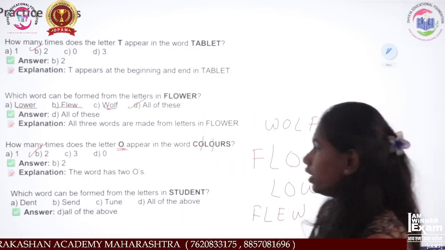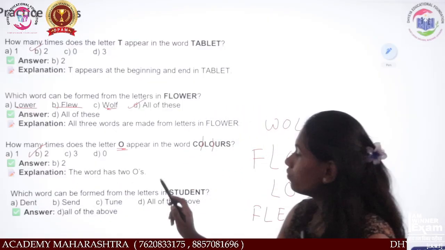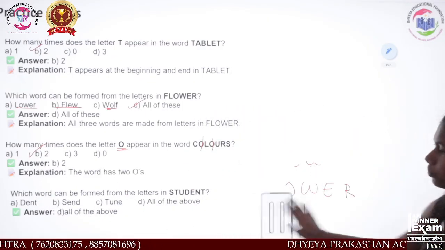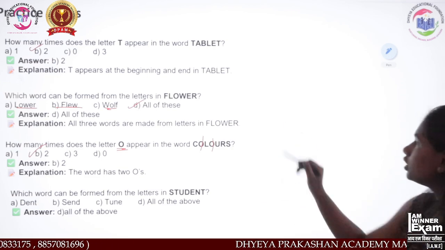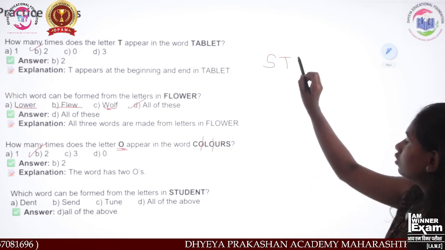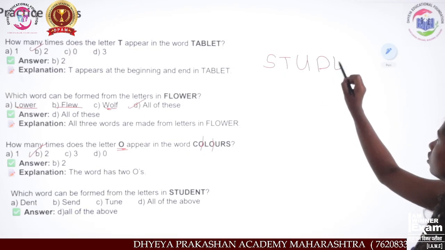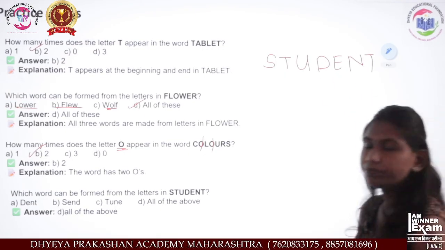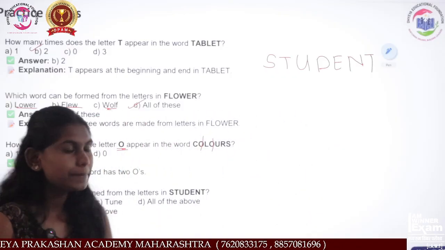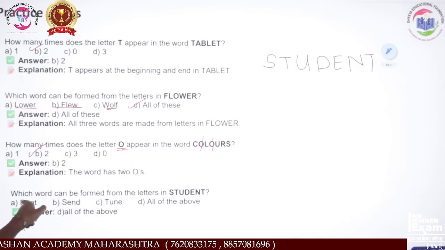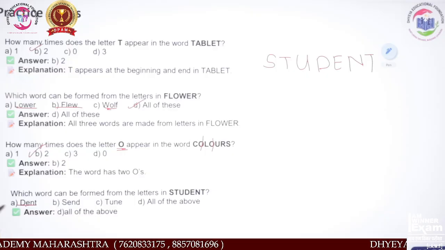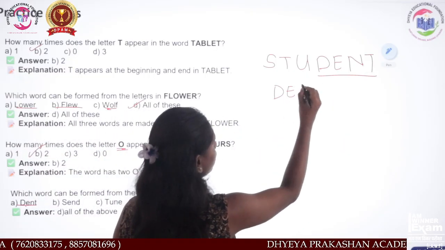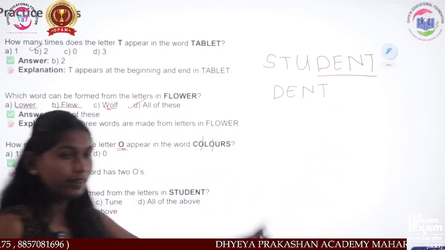Okay. Now next: which word can be formed from the letters of student? Now let's take S-T-U and T, student. Taking the first word, dent: D-E-N-T, dent. So dent can be formed.